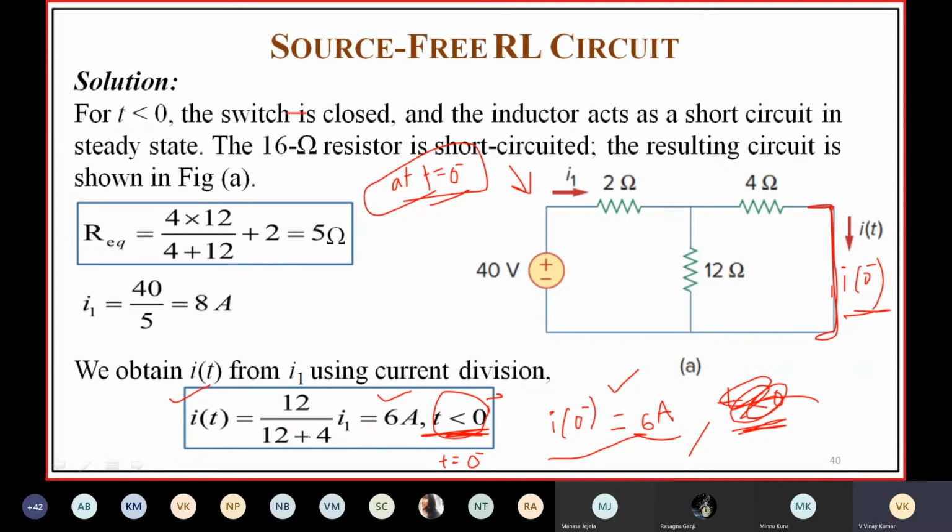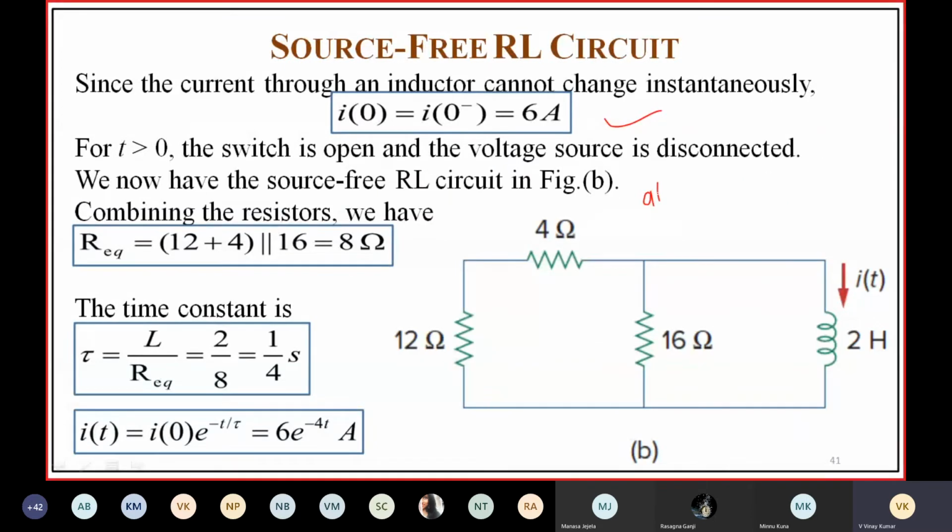Now the switch is open at t is equal to 0. After opening the switch, that is for t greater than or equal to 0, this will be the circuit. Now it is again a source free RL circuit.